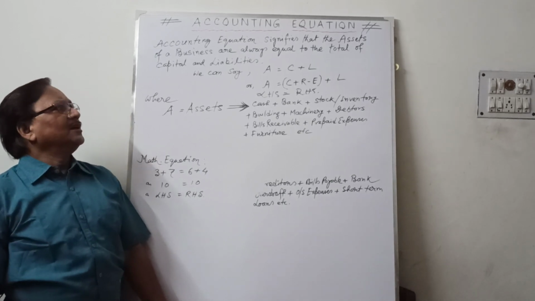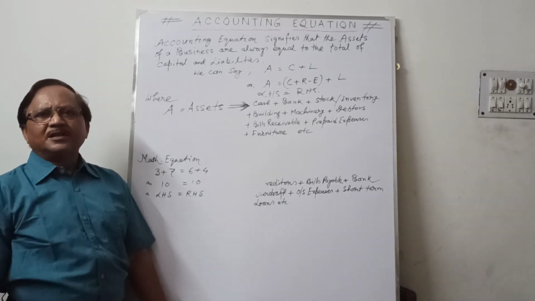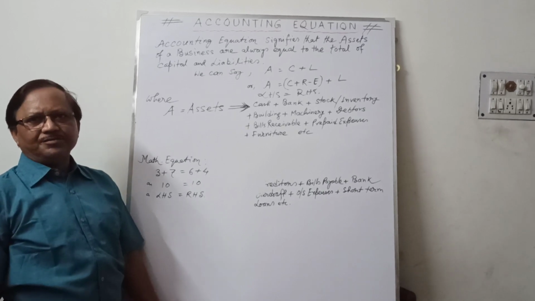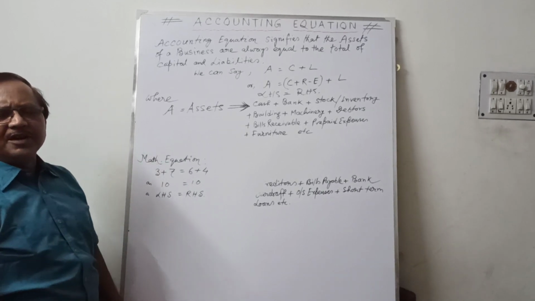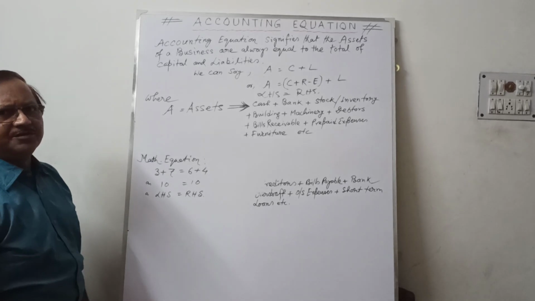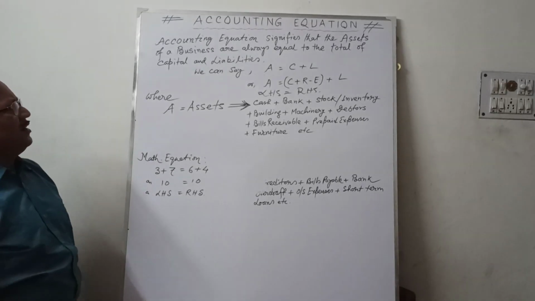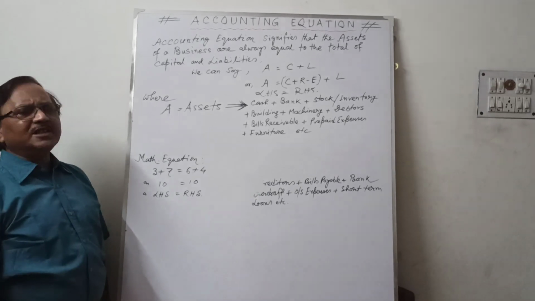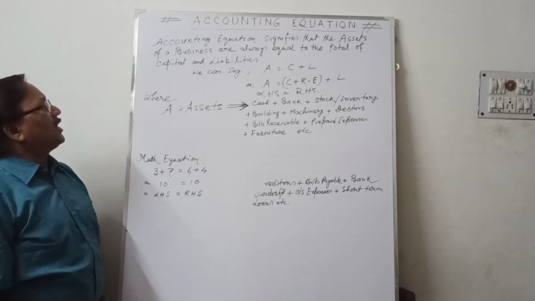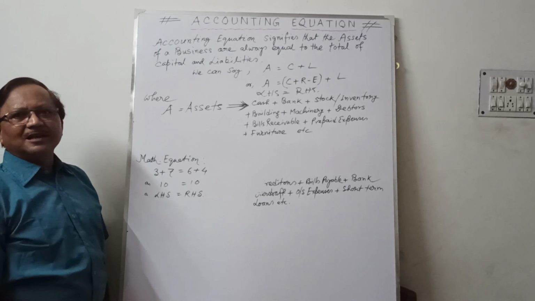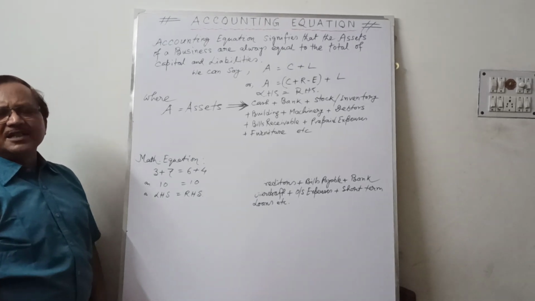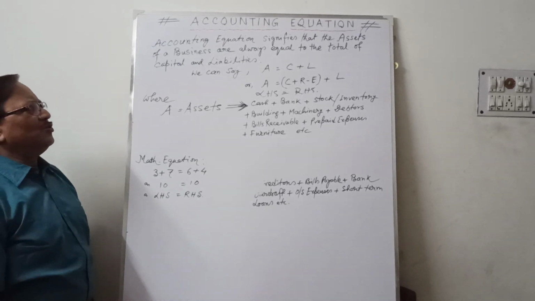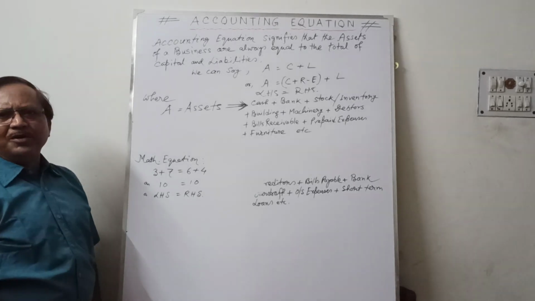Today we start a new topic, the accounting equation. First, define what we mean by accounting equation. The accounting equation signifies that the assets of a business are always equal to the total of capital and liabilities. We can say assets equal capital plus liabilities.